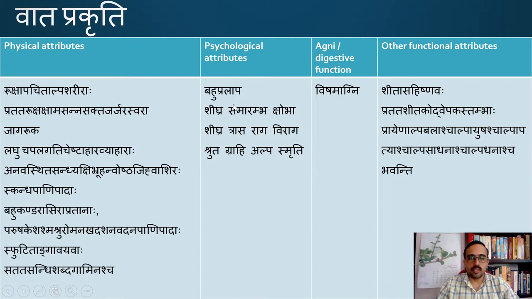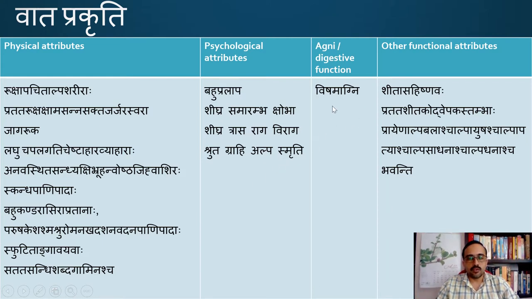They will be talkative. Bahu Pralabha, Shigra Samaramba Kshobaha. Again, they have all these emotions very fast. So they may get angry very easily, and this anger will subside very easily. All these are very fast. That is why Shigra Trasa Raga Viraga Srudagrahi Alpa Smriti. They will comprehend things very easily, but their retention power is less compared to Kapha and Pitta Prakritis.